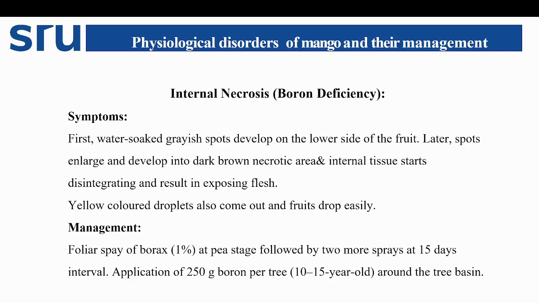Then coming to internal necrosis, which is majorly caused by boron deficiency. First, water-soaked grayish spots develop on the lower side of the fruit. Later, the spots enlarge and develop into dark brown necrotic areas, and internal tissues start disintegrating, resulting in exposure of the flesh, the mango pulp. Yellow colored droplets also come out from the infected fruit. Coming to management, we can go for foliar application of borax 1% at the pea stage of the fruit, followed by 2 applications at 15 days interval. Application of 250 gram boron per tree for 10 to 15-year-old plants around the tree basin.